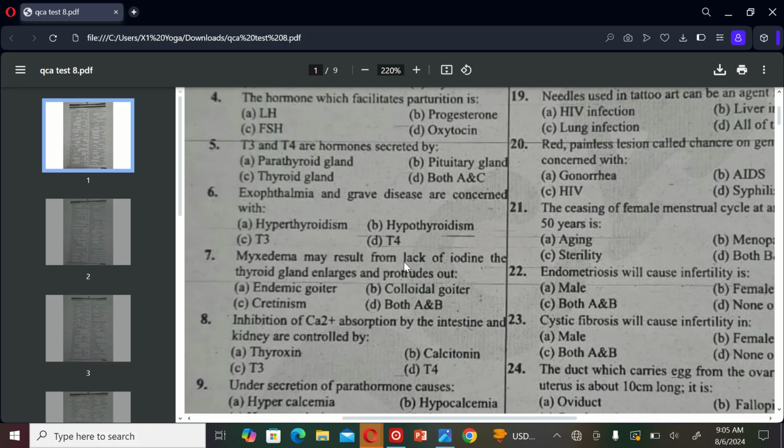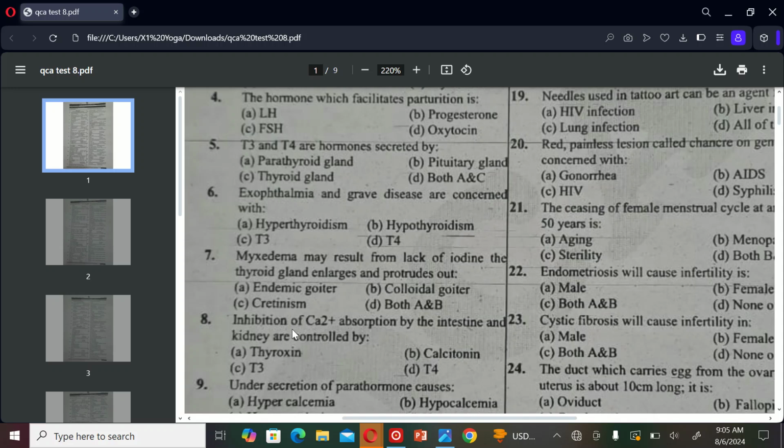The next MCQ is: myxedema may result from lack of iodine. The thyroid gland enlarges and protrudes out. A. Endemic goiter, B. Colloidal goiter, C. Cretinism, and D. Both A and B. So the correct option is D.